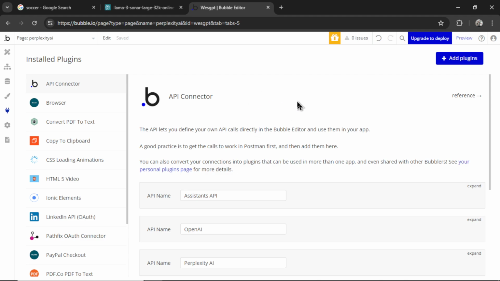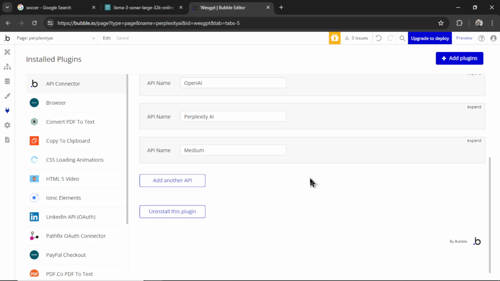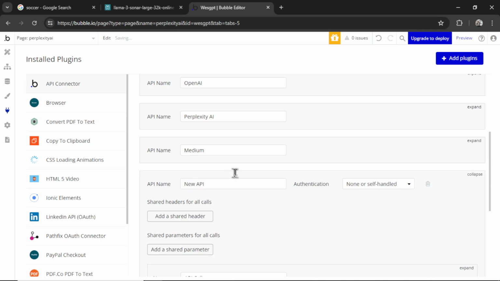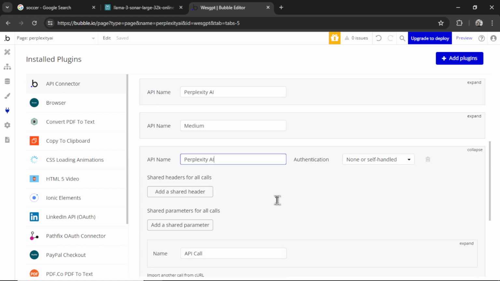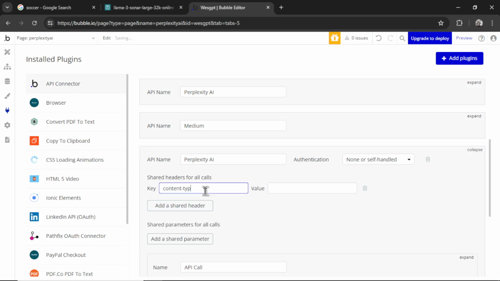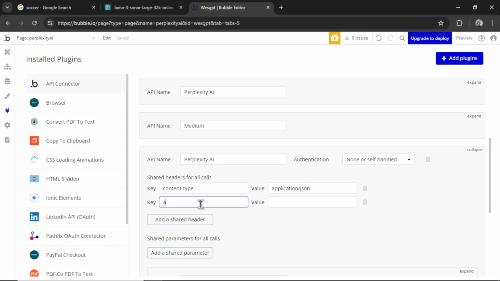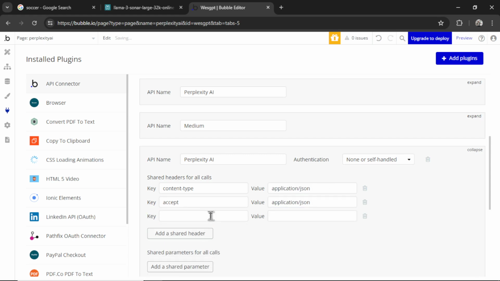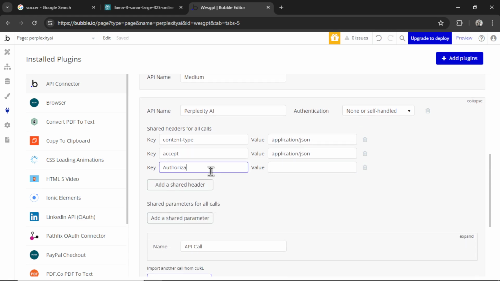Okay, in your Bubble app within the API connector, we're going to click add another API. I'm going to copy this one exactly, call it Perplexity AI. We are going to add 3 shared headers. First, we need content-type, and that's going to be application/JSON. Then we need another shared header. This one is accept, and it is the same thing, application/JSON. Then we need another one, authorization, and then bearer space your Perplexity AI secret key.